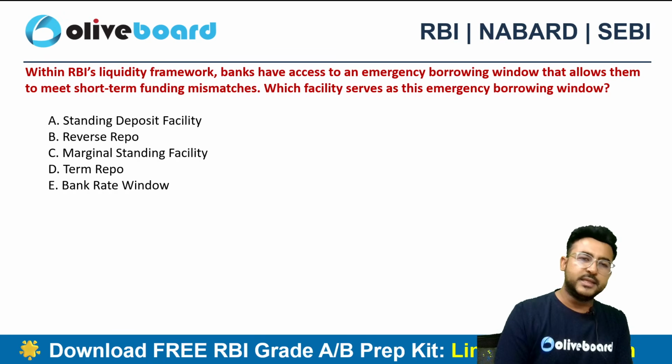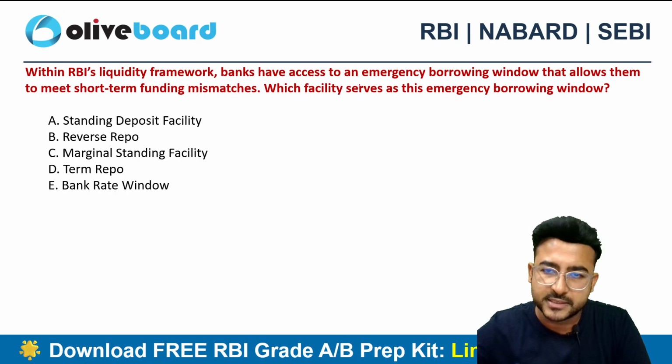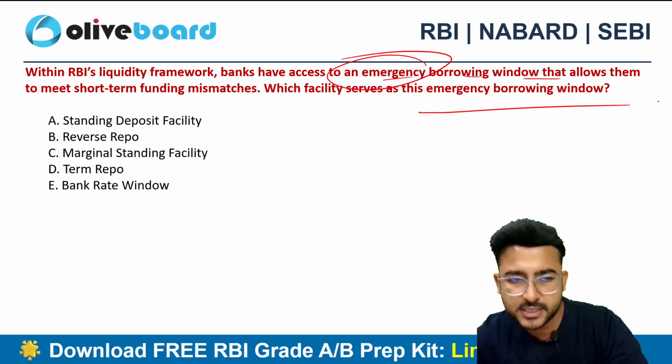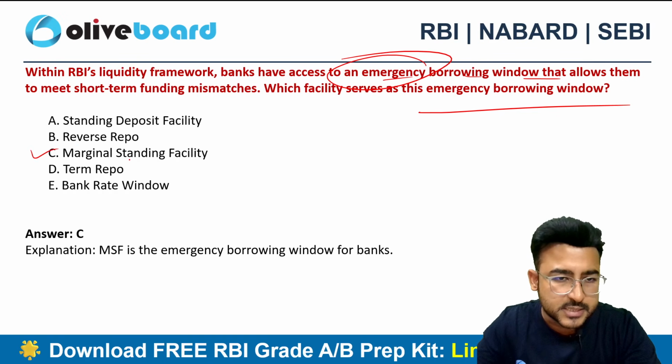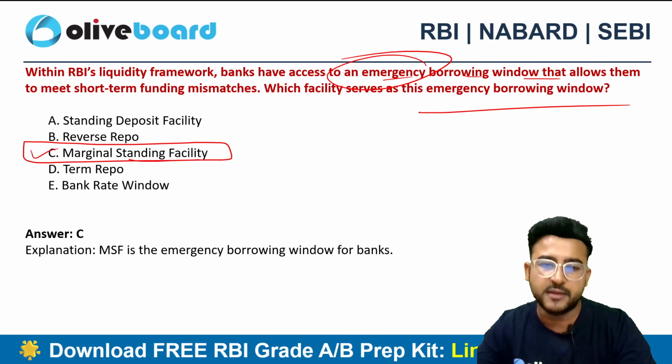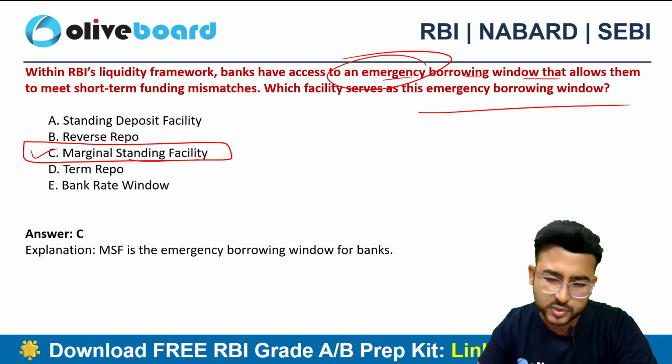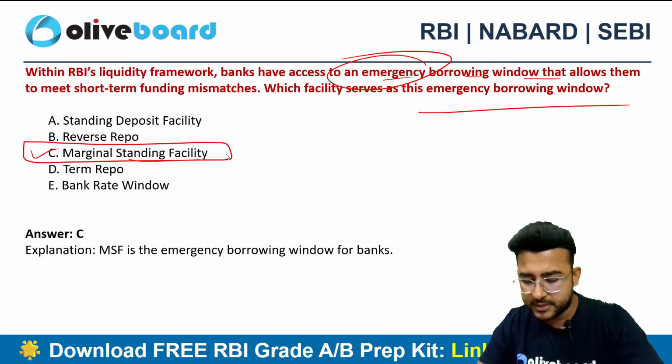Next one. Within the RBI liquidity framework, banks have access to an emergency borrowing window. Whenever we talk about emergency, the answer is always marginal standing facility, right? Marginal standing facility is the emergency rate. So this is not a static portion, but still I am covering it.